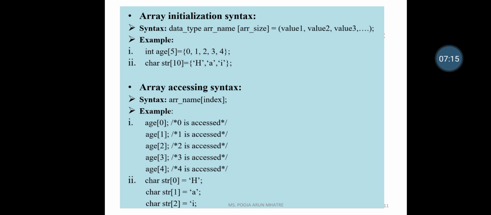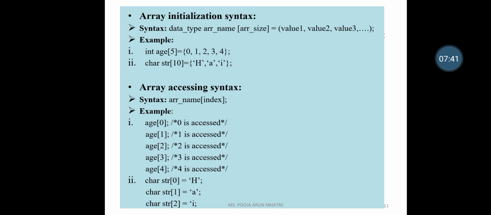Initialization means we are giving values to the array. The syntax is data type, array name, array size, equals to the values. So int age[5] is an array of size 5, with values 0, 1, 2, 3, 4. And the character string has a size of 10.